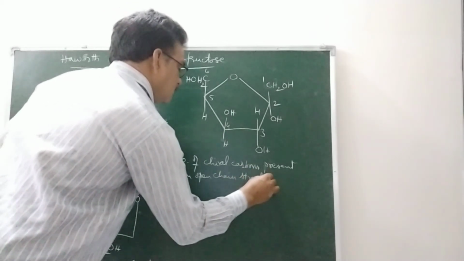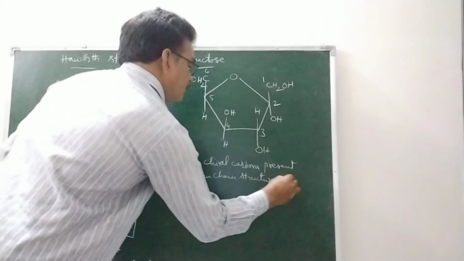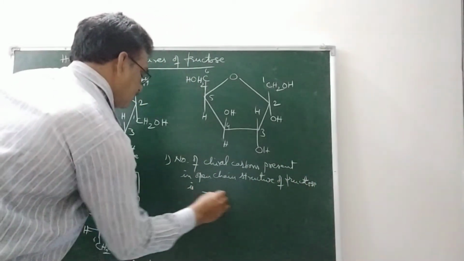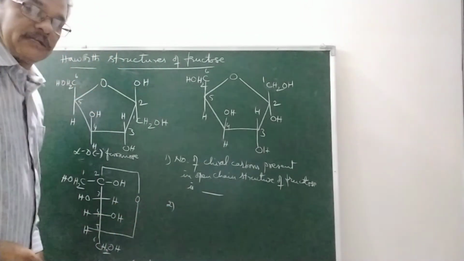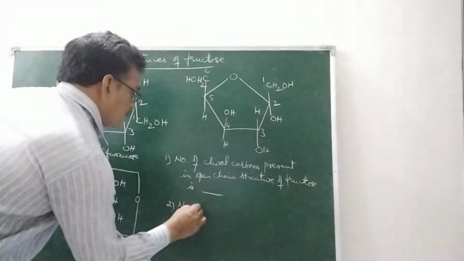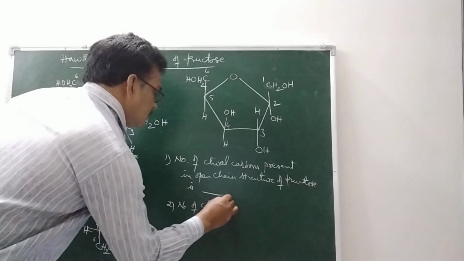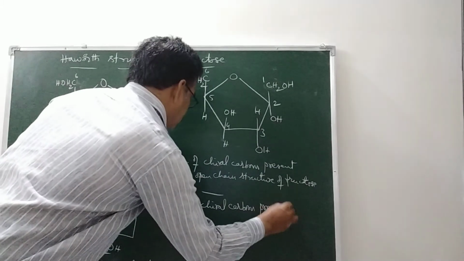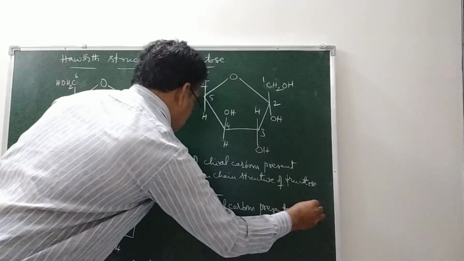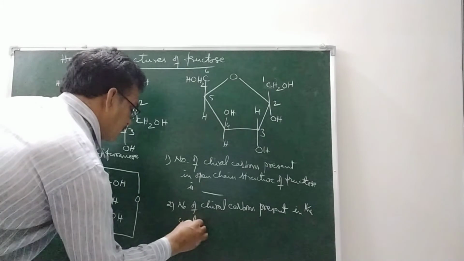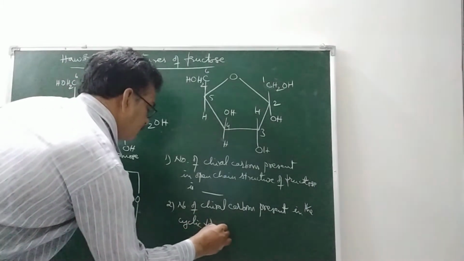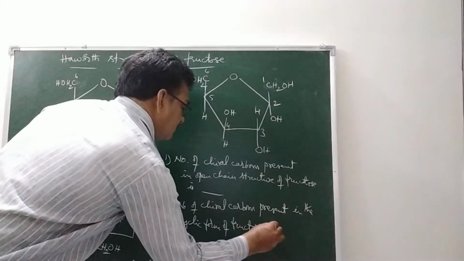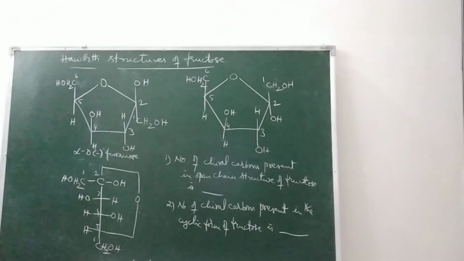And you may ask another question like this: number of chiral carbons present in the cyclic form of fructose. First, we'll discuss the cyclic form.